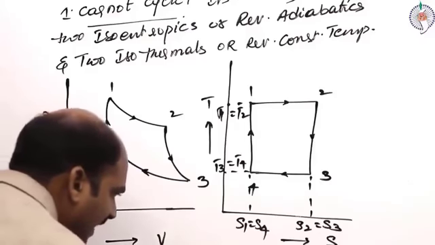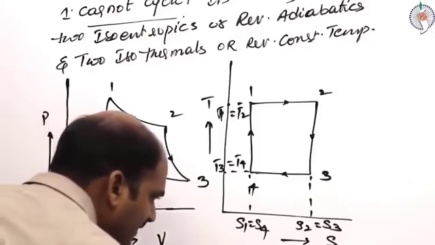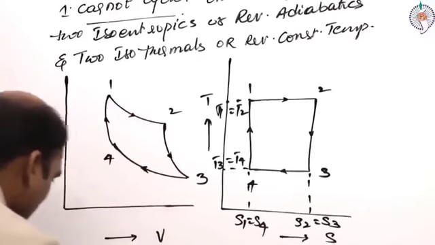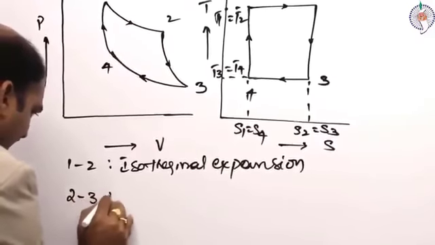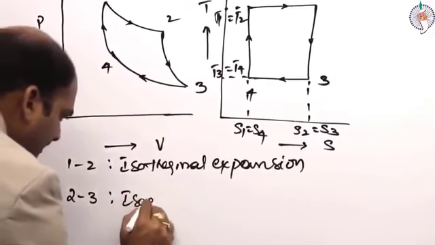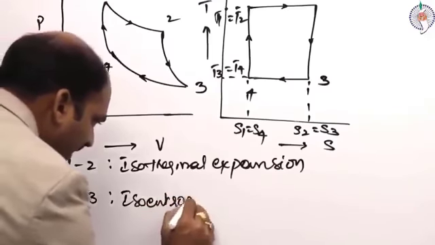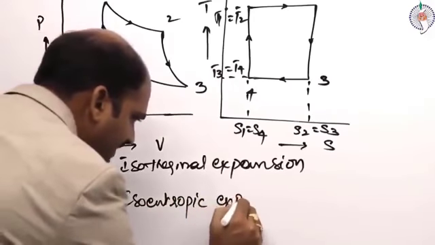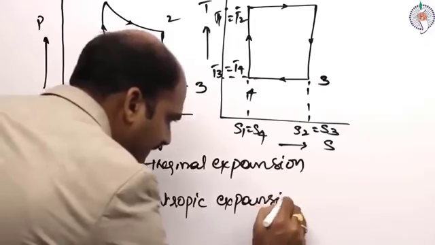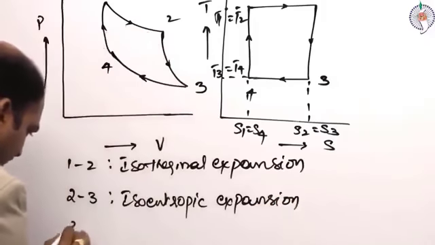Isothermal expansion, 1 to 2. Isoentropic expansion, 2 to 3. Isothermal compression, 3 to 4.